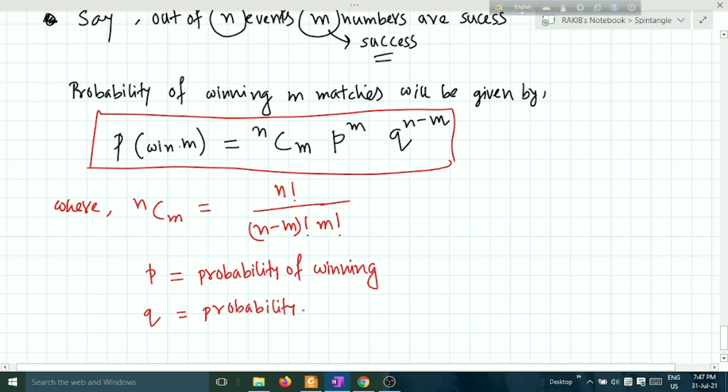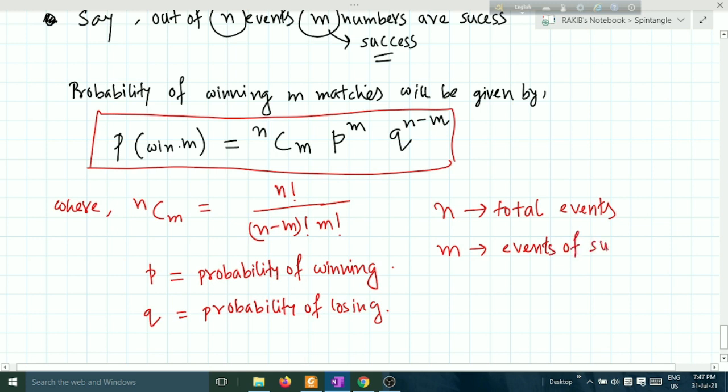Probability of losing. What is n here? Total number of events. What is m here?